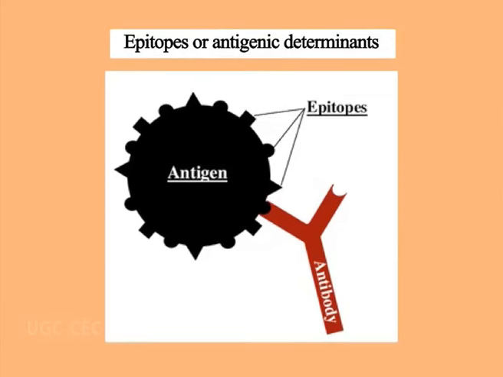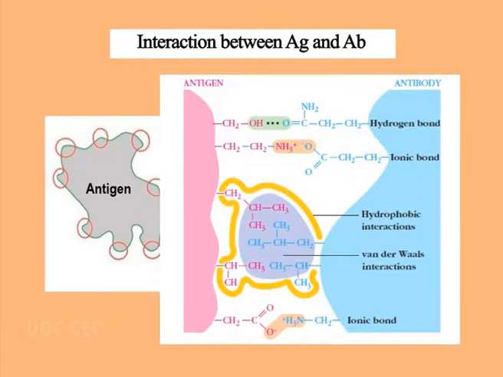Now, the molecule which an antibody binds to is called an antigen. The total antigen is not bound to an antibody. Only parts of the antigen bind to the antibody, and those parts are called epitopes or antigenic determinants. Now, binding between an antigenic determinant and the antigen binding site present on an immunoglobulin is through a number of non-covalent interactions, like hydrogen bonds, hydrophobic interactions, ionic bonds, then dipole-dipole bonds, etc.